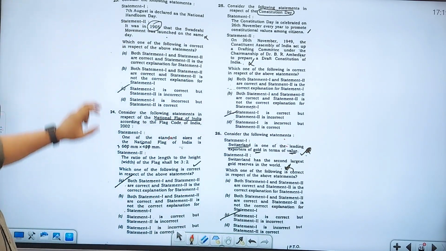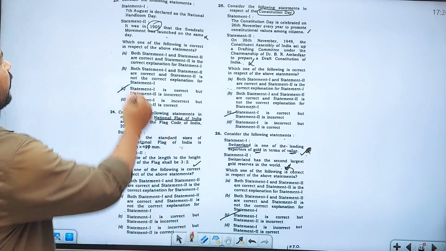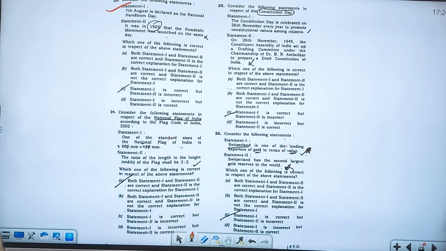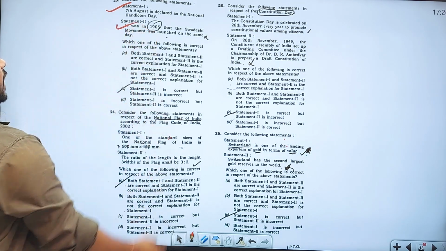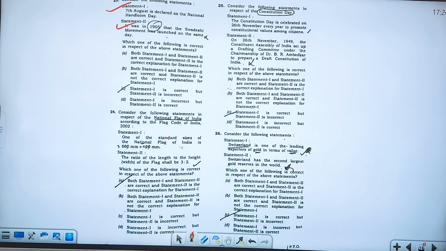So consider the following statements. Statement 1: 7th August is declared as National Handloom Day. Yes, absolutely, 7th August is National Handloom Day. Statement 2: It was in 1905 that the Swadeshi movement was launched on the same date. Yes, that is also a right statement. You have to understand that very clearly.